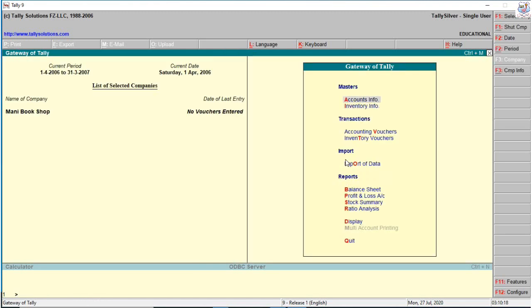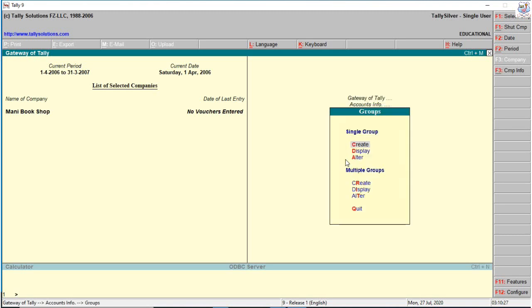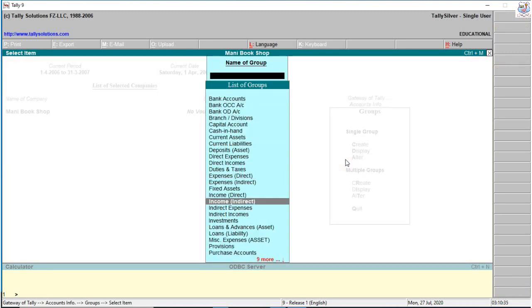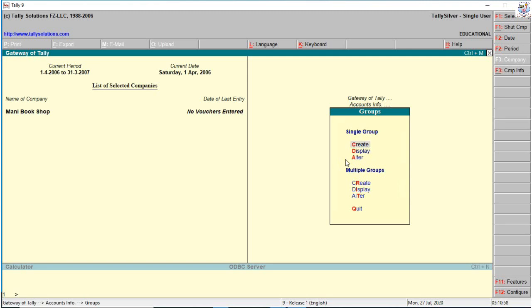Now we see about account info. The account info consists of groups and ledgers: accounting groups and accounting ledgers. So first we see about accounting groups. In Tally there are 28 predefined groups. These include the primary groups and subgroups also. We already saw what primary groups and subgroups are available in Tally. So 28 predefined accounting groups. If you need to create any group, create a single group.